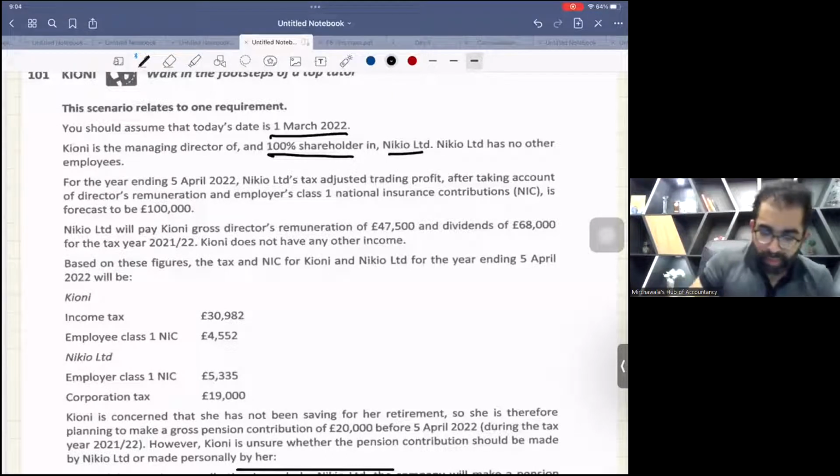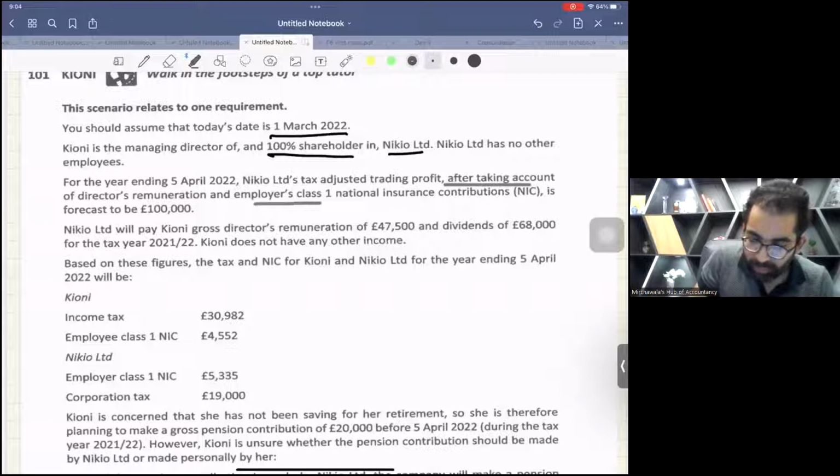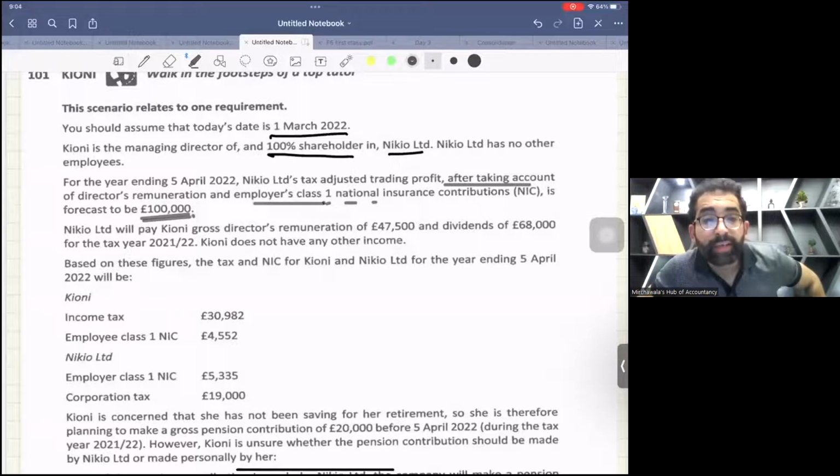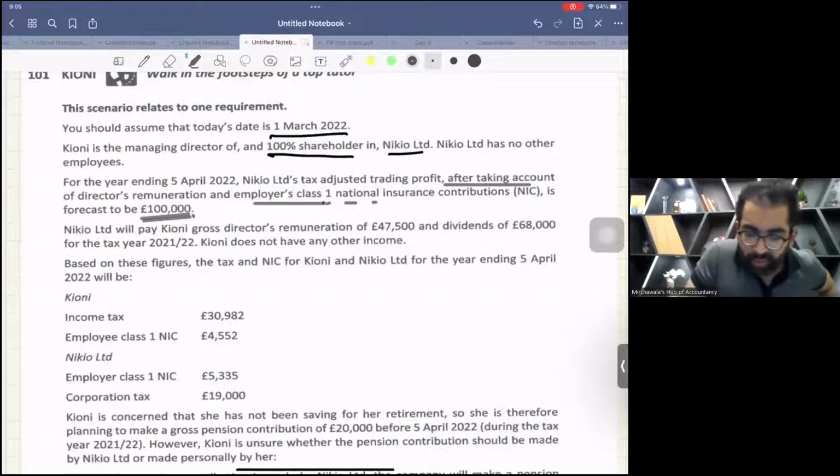Now, for the year ended 5th April 2022, Nikio Limited's tax adjusted trading profit, after taking account of the directors' remuneration and employer's class 1 NIC, is 100,000. See the word: after. This 100,000 is after deducting all expenses. So in shortcut, this is your TTP, for corporation tax purposes.